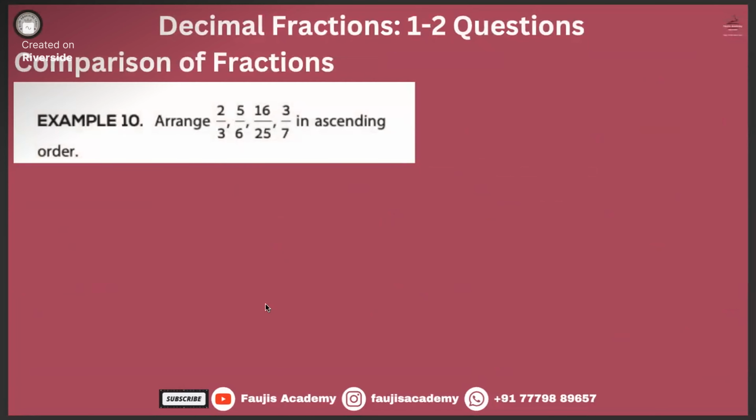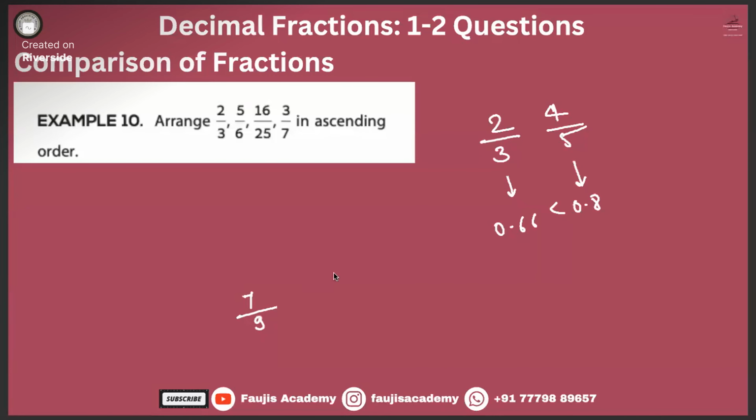Comparing the fractions. I wanted to talk a little bit about, let's say you have 2 by 3 and 4 by 5. Tell me which one of these two is greater? 2 by 3 is 0.66. 4 by 5 is 0.8. Right? Which one is greater? 4 by 5 is greater.